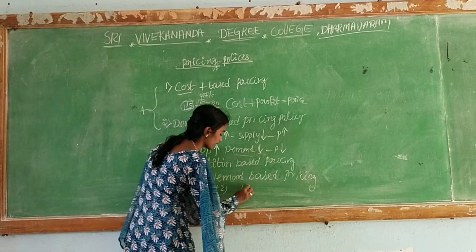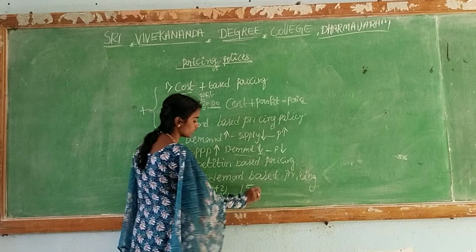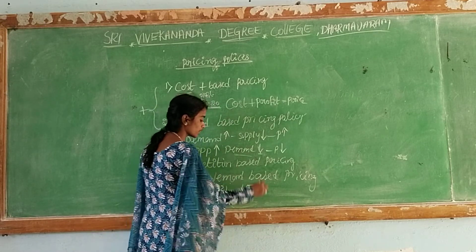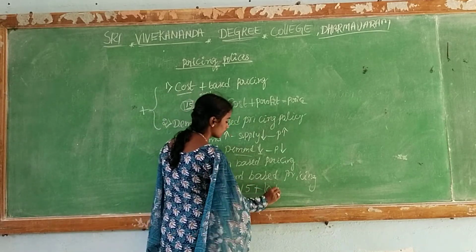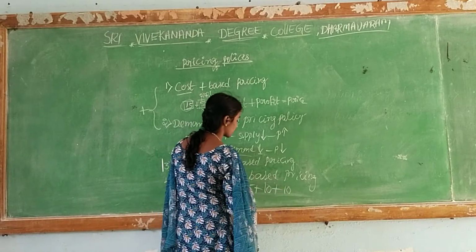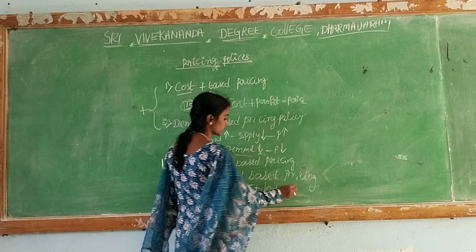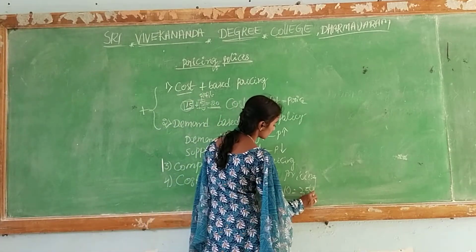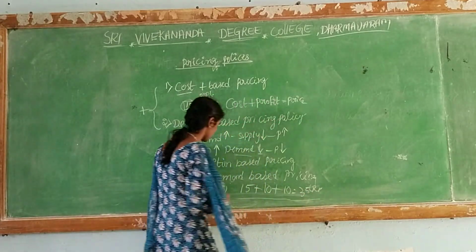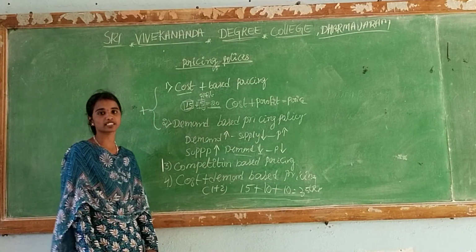Our product manufacturing cost is 15 rupees. Our product has more demand, so we can additionally add 10 rupees, and 10 plus 10 is 20, 20 plus 15 is equal to 35. We can decide the price like this. This is the cost plus demand based pricing.